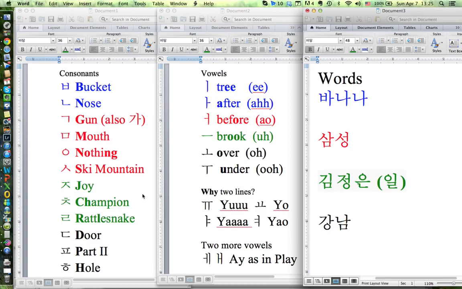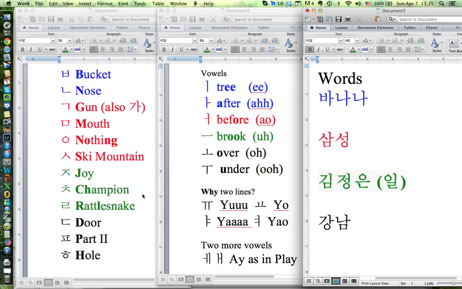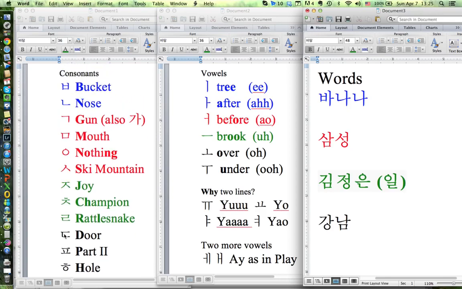Let's do the remainder of most of the consonants. This is a door, so that's D. This is a part 2, the Roman numeral 2, that's the P sound, and this looks a bit like a golf hole, so that's H. For hole, more vowels. Above or over the brook is the O sound. Here we have a line over, here we have a line under. We're going to take the U from under, that's U.